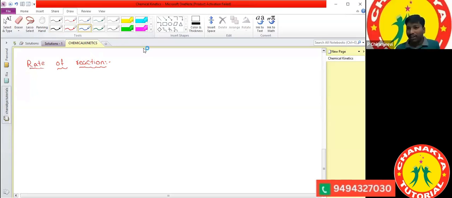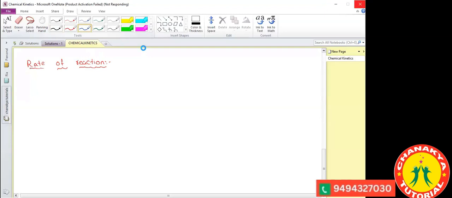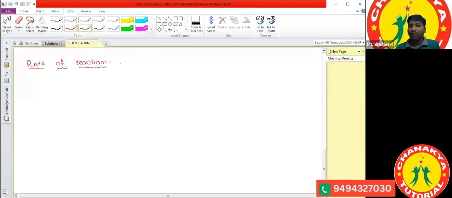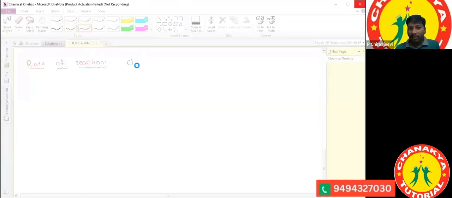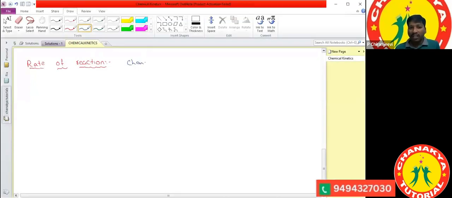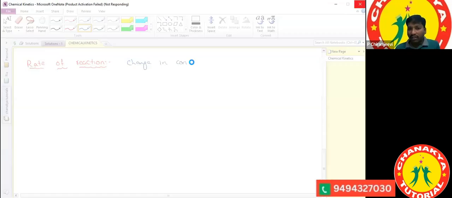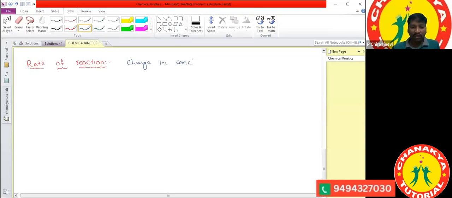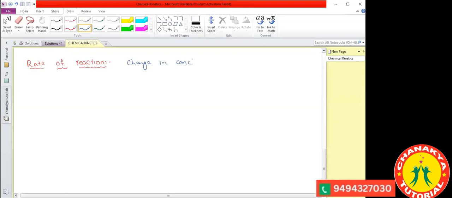Ritu is giving the answer: is it the change in the reactants or products? Very good, Ritu. Rate of reaction is nothing but the change in concentration of the reactants with respect to time.